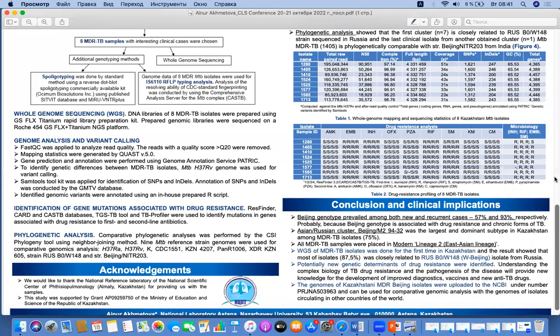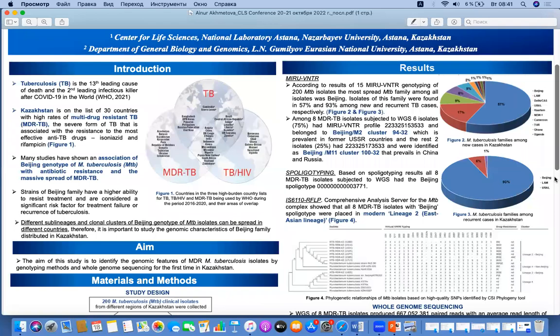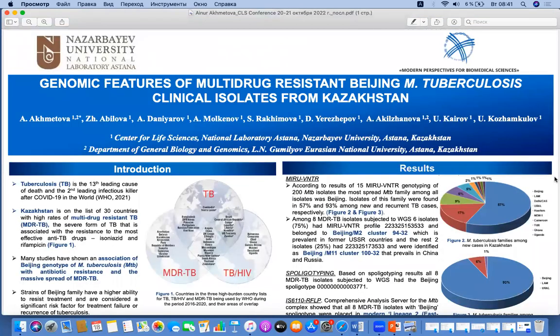The results of MIRU-VNTR genotyping of all isolates showed that the Beijing family is the most spread MTB family among all isolates, and they were found in 57 and 93% of cases among new and recurrent TB groups. Among 8 MDR-TB isolates subjected to WGS, 75% of isolates belong to Beijing cluster 94-32, which is prevalent in former USSR countries, and the remaining 25% were identified as Beijing cluster 132 that prevails in China and Russia.